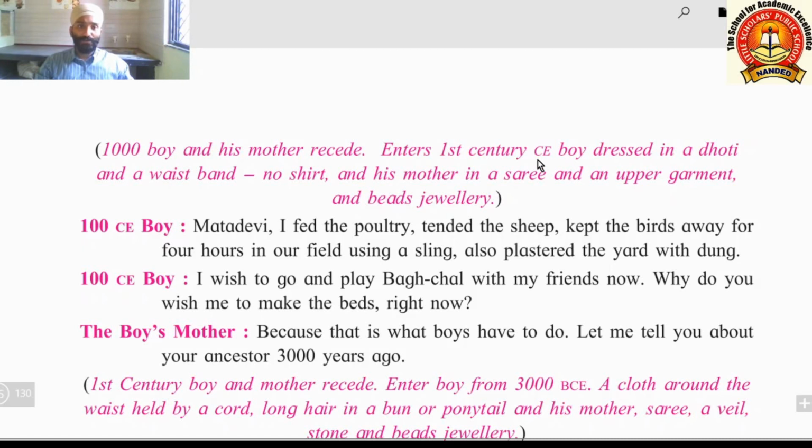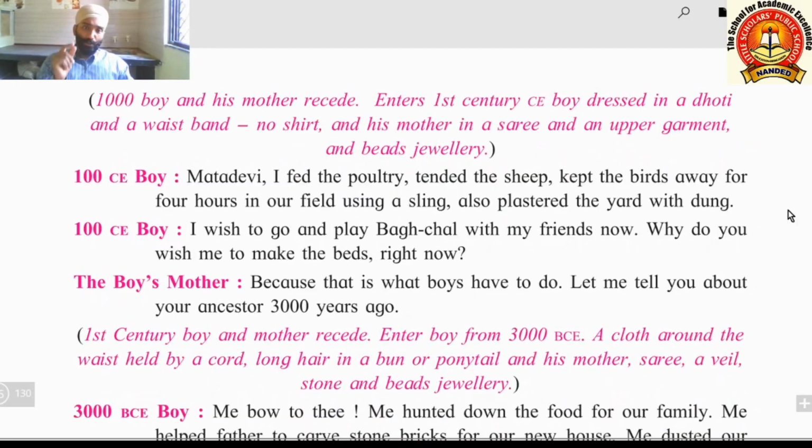First century CE means what? First century CE means after Christ. He is dressed in a dhoti and a waistband, no shirt, and his mother is in a sari and an upper garment and beads, jewelry. Beads, you know. So these are stones she was wearing on her neck, and such type of jewelry and such type of dress is there. First century CE means this 100 CE boy.